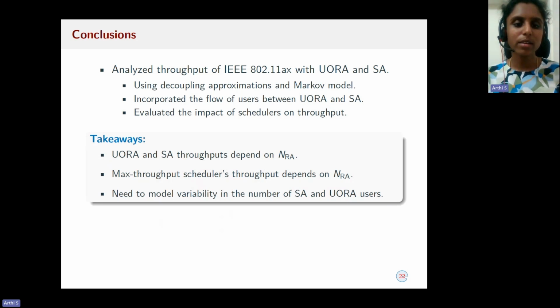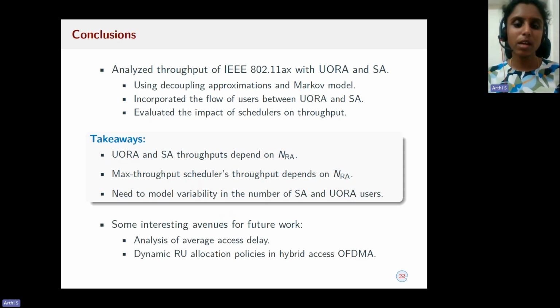And the key takeaways are that the random access and scheduled access throughputs depend on the number of RUs allocated for random access. And also the max throughput scheduler's throughput depends on the number of RUs allocated for random access. And our work validates the need to model the variability in the number of users in random access and scheduled access. And some interesting avenues for future work would be the analysis of average access delay in random access and dynamic RU allocation policies in hybrid access OFDMA, where the number of RUs allocated for random access and scheduled access varies in consequent trigger frame cycles.